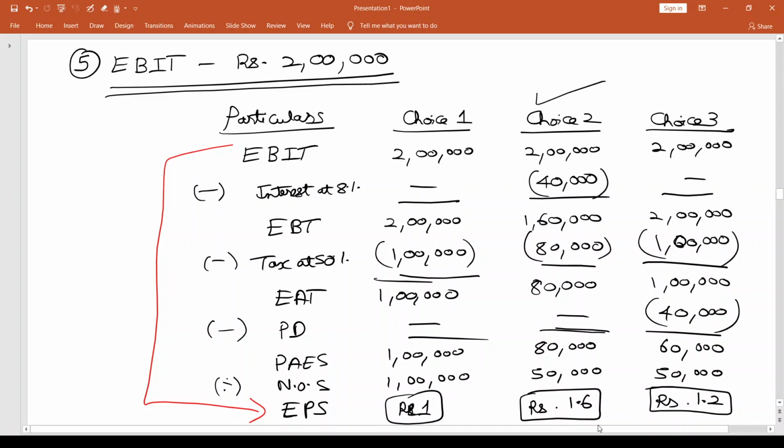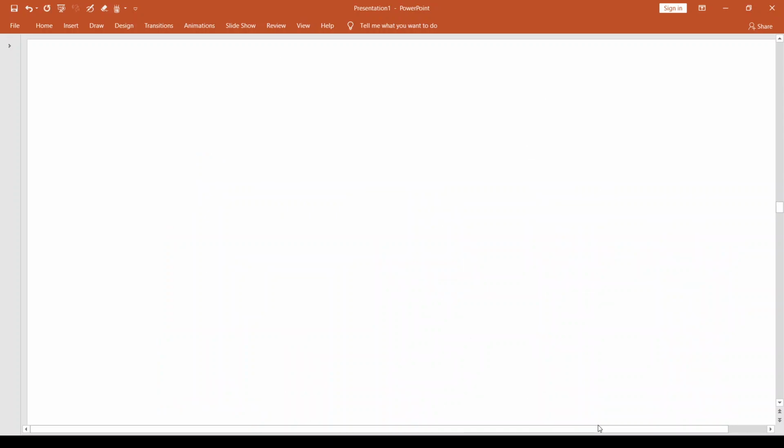For each of the 5 cases which have different levels of EBIT, we have said which choice seems to be better by doing an EBIT to EPS analysis. At this stage, the answer to this question is over. So if this question appears in the exam, here ends the answer. But I'm going to go a step forward and analyze what has happened here. So let us have a small summary table.